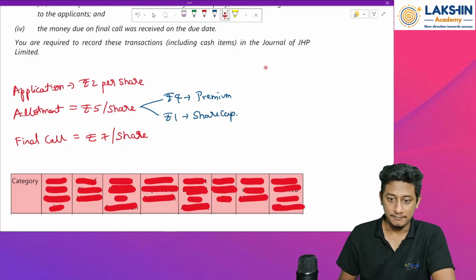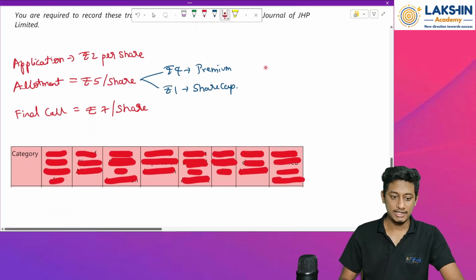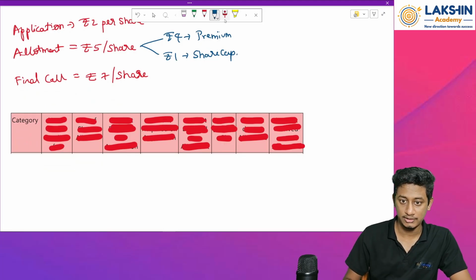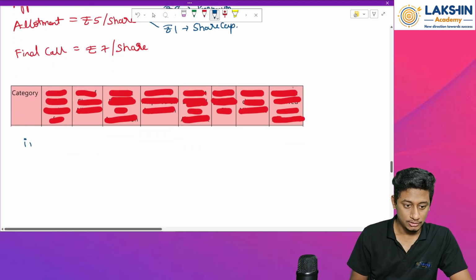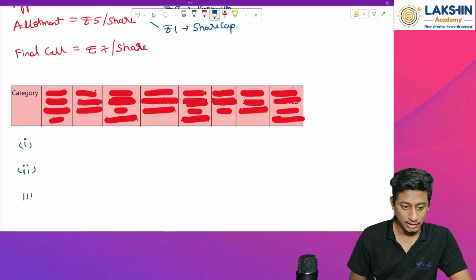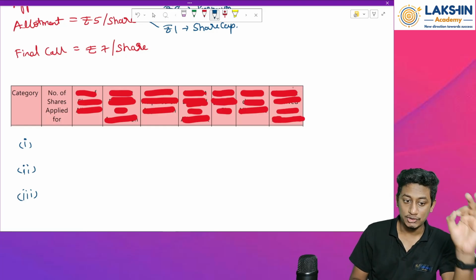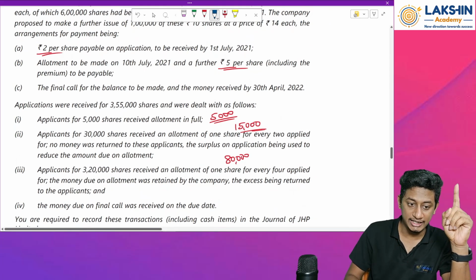So now let's start. Let's make some categories first of all: category 1, category 2, category 3. Number of shares applied. There are 3 categories, right?